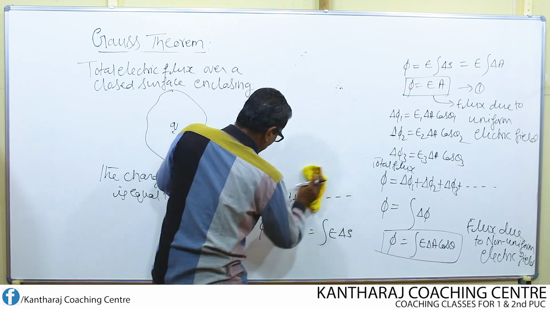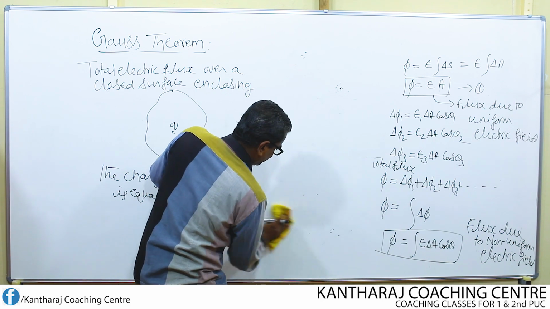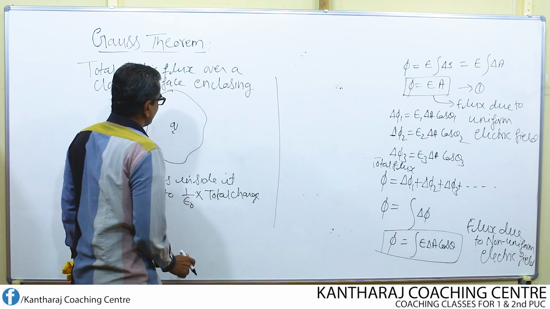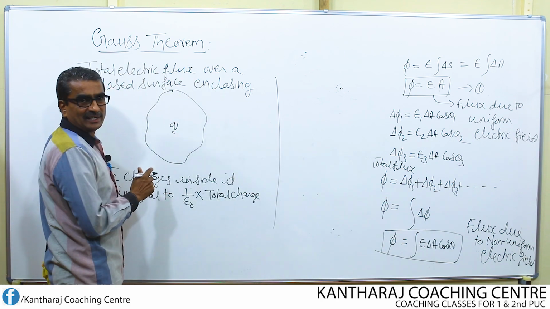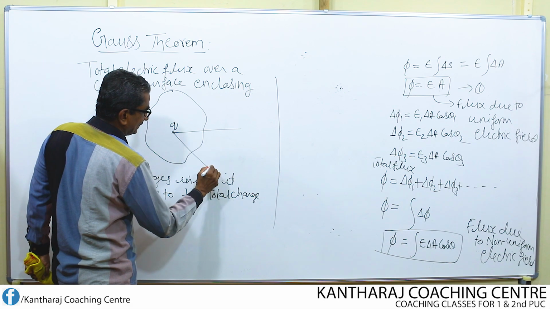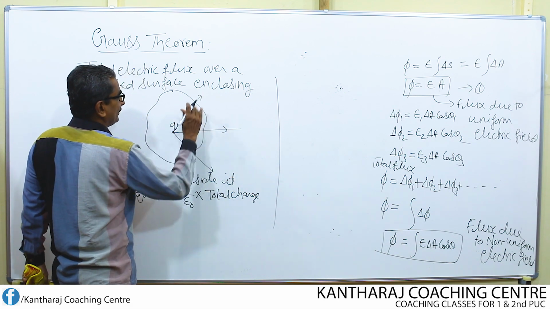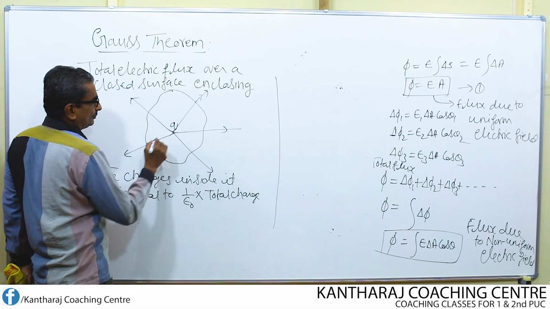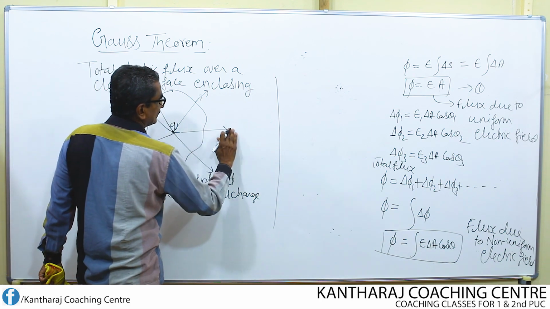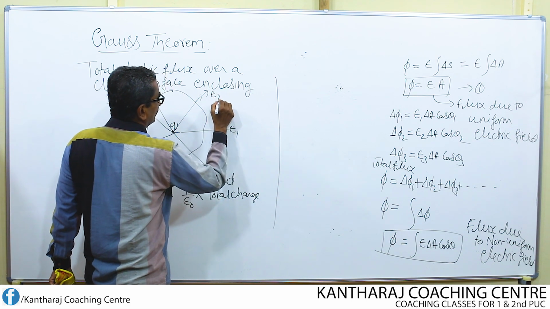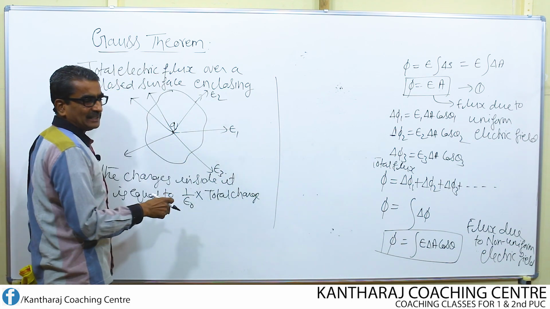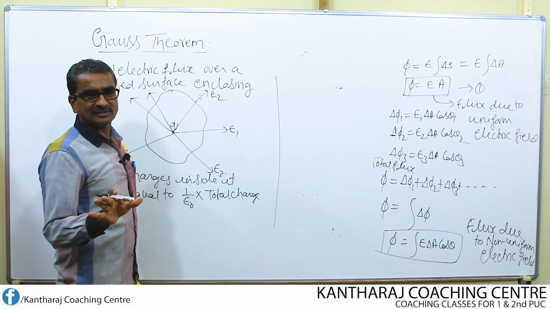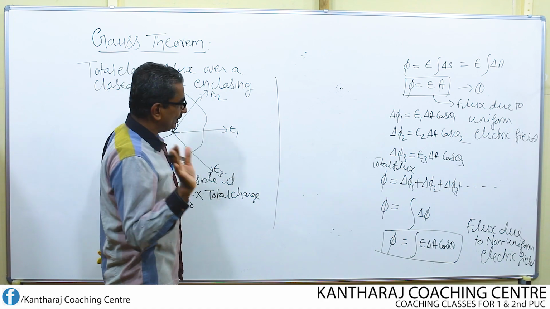So let us put it in a mathematical form. What is the mathematical form of this equation now? Suppose due to this charge, what is the electric field? The electric field will be like this, found to be non-uniform. Already we understood about this just now. So this is nothing but electric field E1, E2, E3. Why are the electric field magnitudes different? Because this distance is not constant and the field is non-uniform.